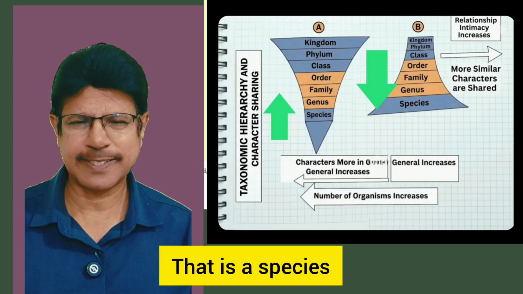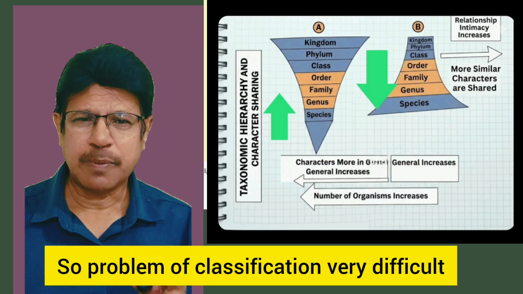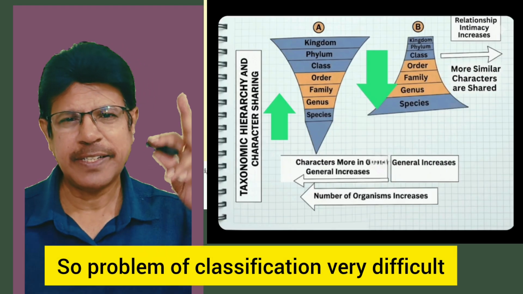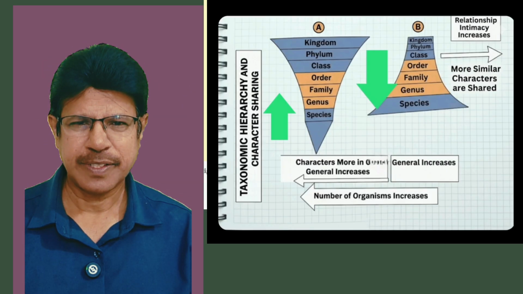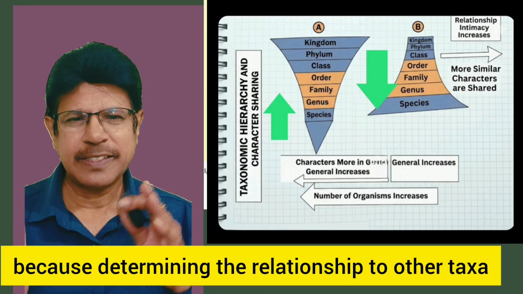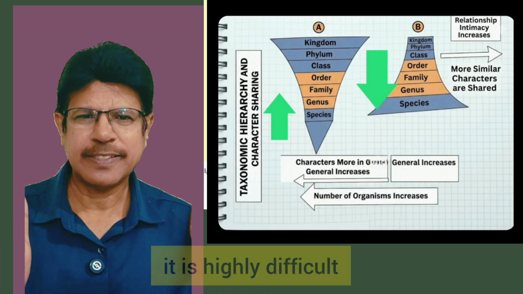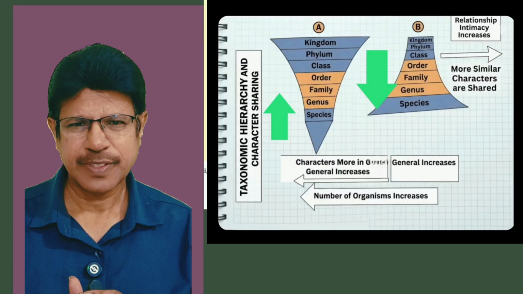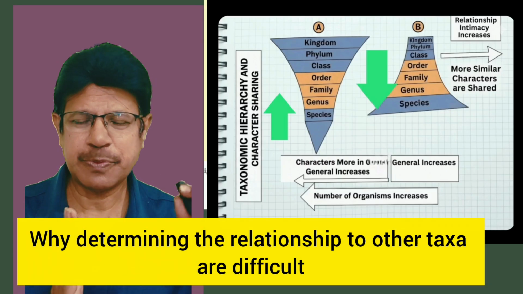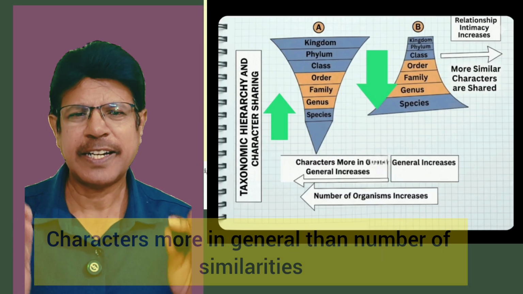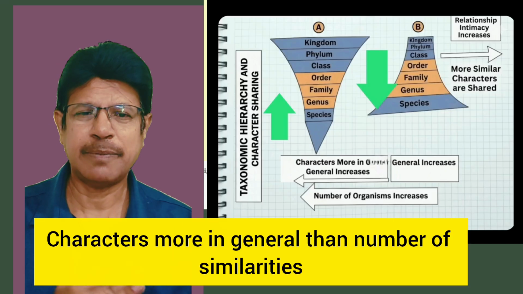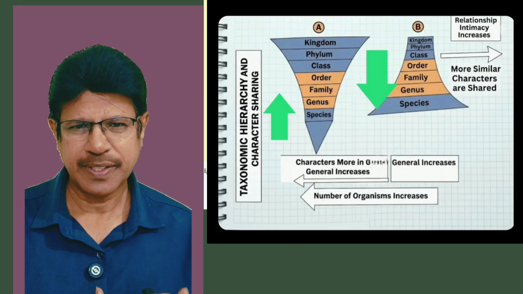That is the species. So the problem of classification is very difficult at higher levels of category, because determining the relationship to other taxa is highly difficult. Why is it difficult? Because characters are more in general than the number of similarities.